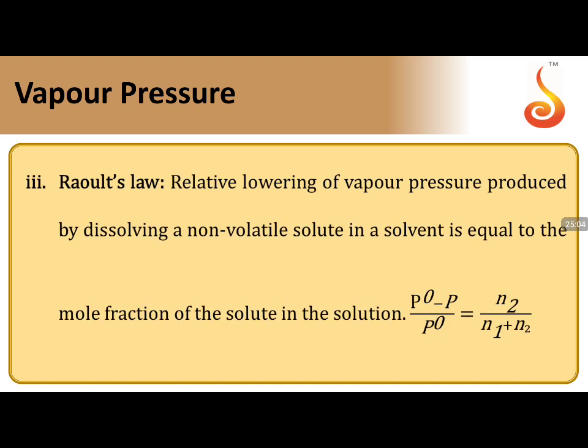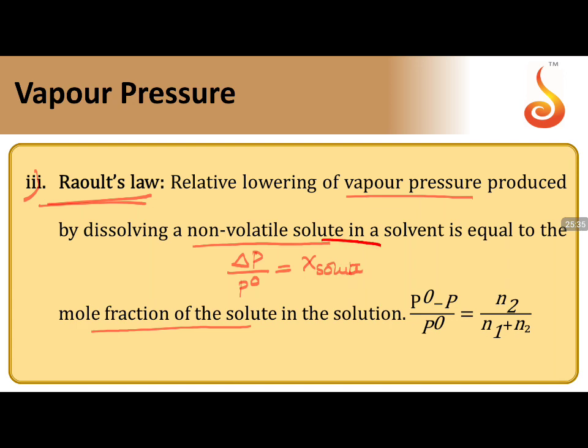Vapor pressure. What is vapor pressure? Vapor pressure is the pressure exerted by the vapor molecules in equilibrium with its liquid state. Related to vapor pressure, we have Raoult's law. According to Raoult's law, the relative lowering of vapor pressure produced by dissolving a non-volatile solute in a solvent is equal to the mole fraction of solute. Delta P by P naught is equal to X solute. This is the formula of Raoult's law.